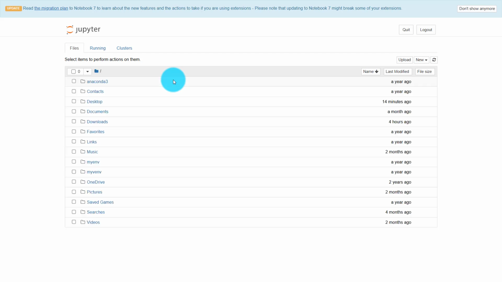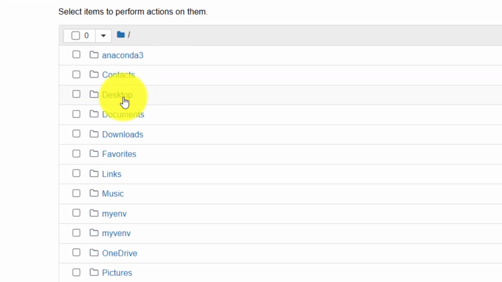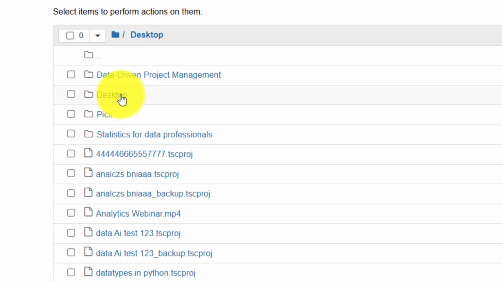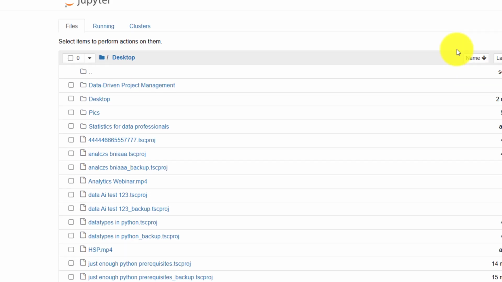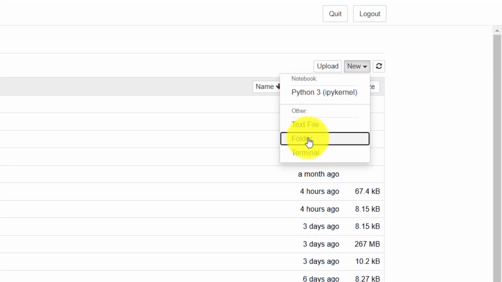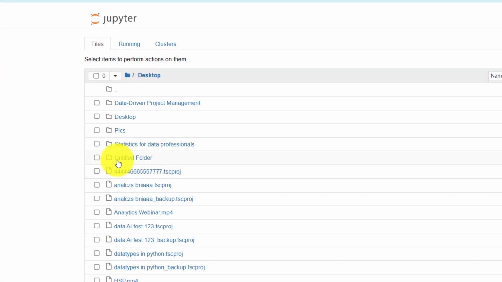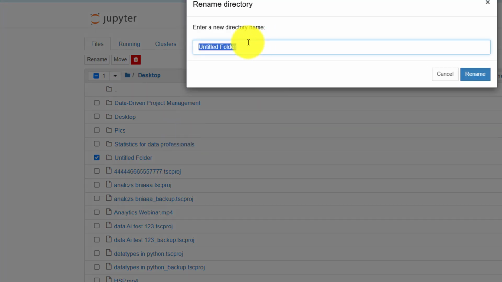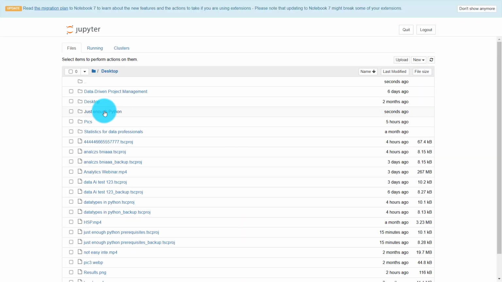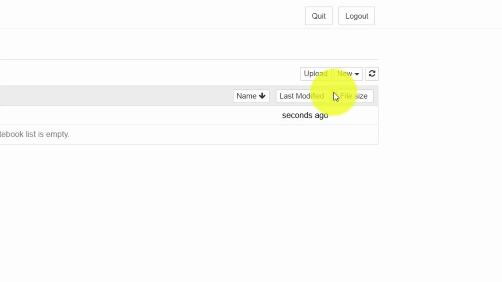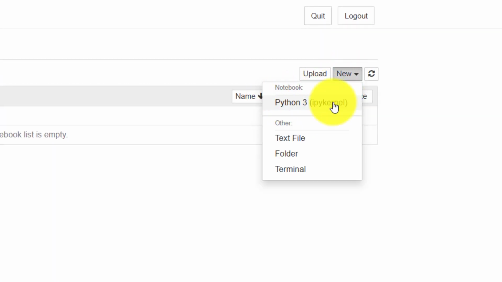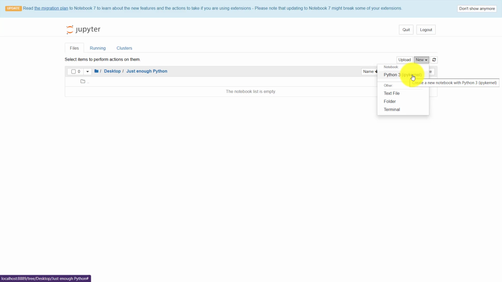We have our Jupyter here. So you can now select wherever you want to start your projects. Let's say I can go on my desktop, add new folder. Okay, so I can rename this folder. Go back to desktop. This is the folder. Right click it, rename, and I call it Just Enough Python. So I'm able to rename. So I open my Just Enough Python, and now I can go ahead and start a Python 3 kernel.